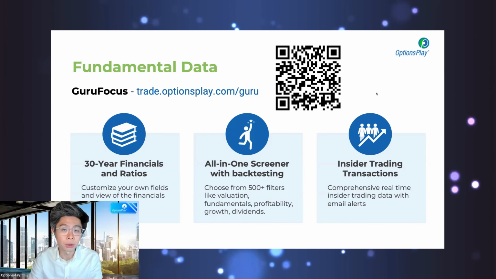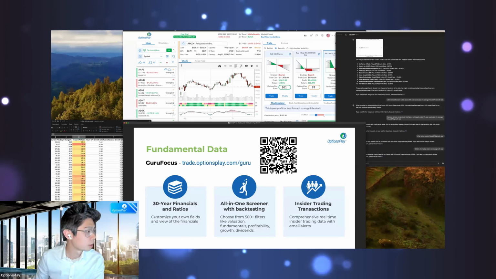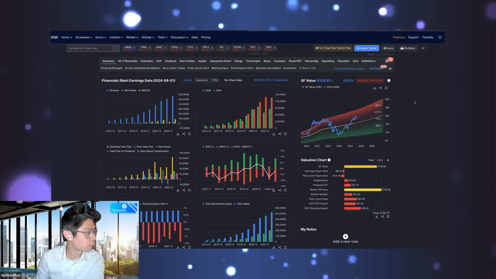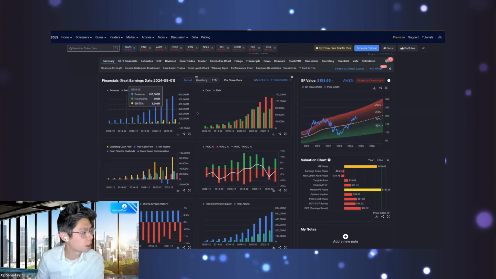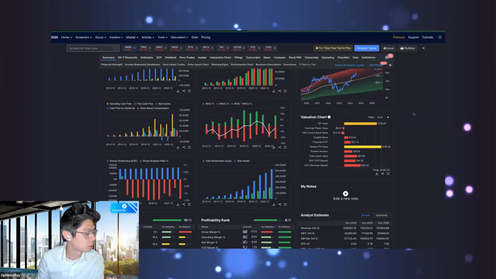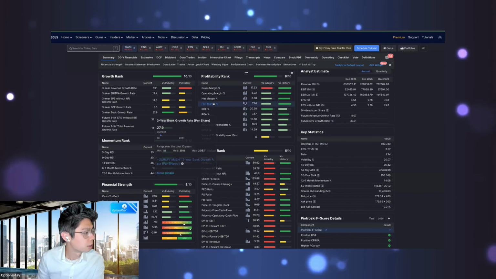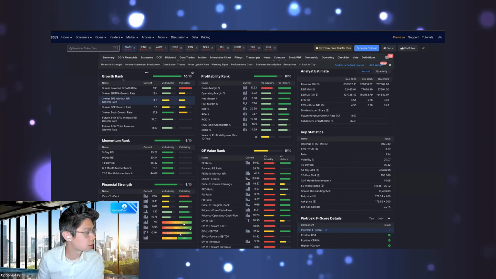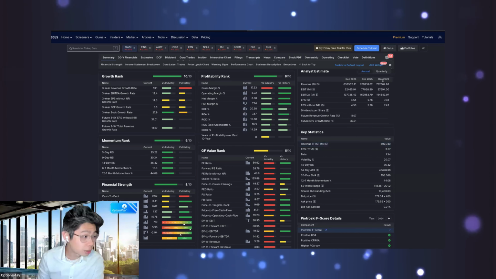So I use a company called GuruFocus. They have an incredibly deep fundamental analysis tool. Just about everything you can possibly think of, 30 years worth of financials, everything that you can see visually in terms of the financial data, and then an incredible amount of financial ratio data, valuation data, profitability data, growth data, momentum data, analyst data.